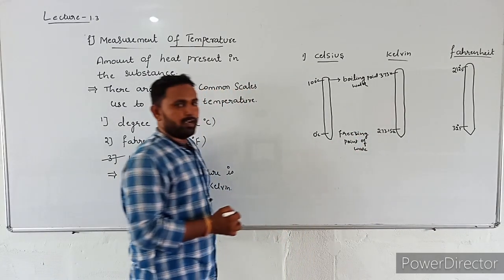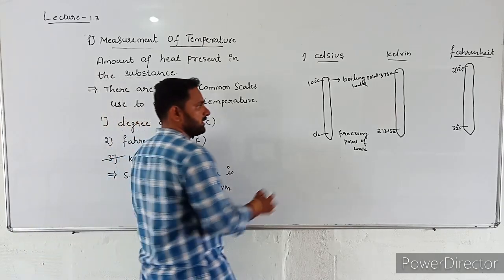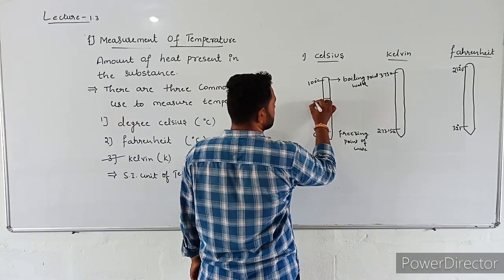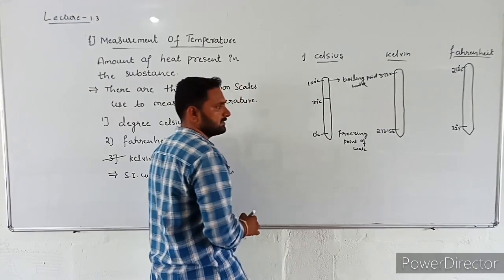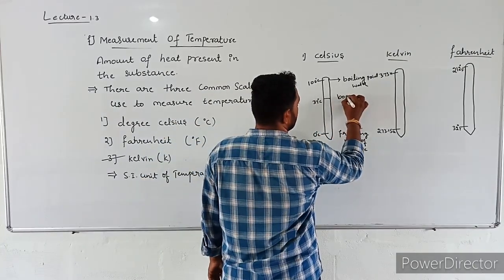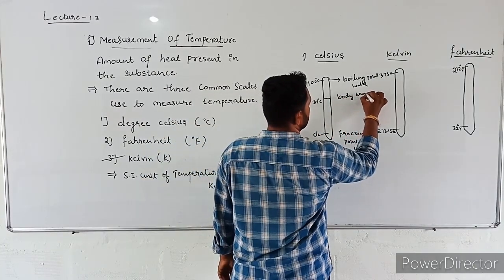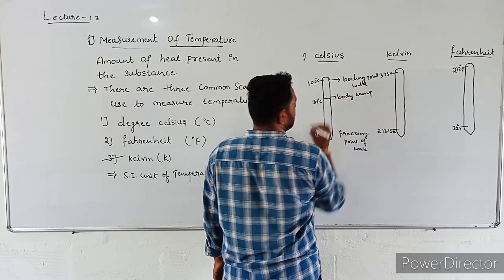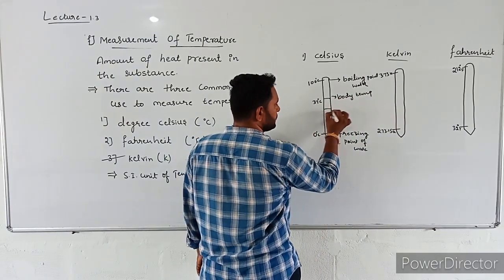Okay. What is the body temperature? 37 degrees Celsius. This is the body temperature.